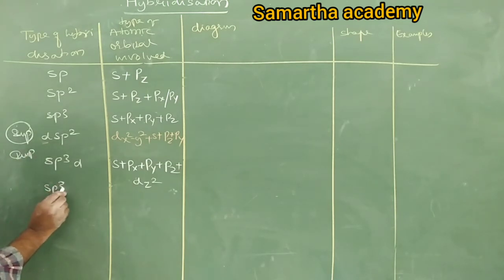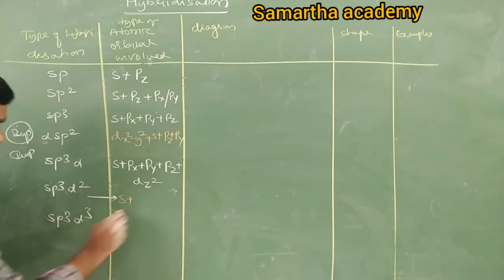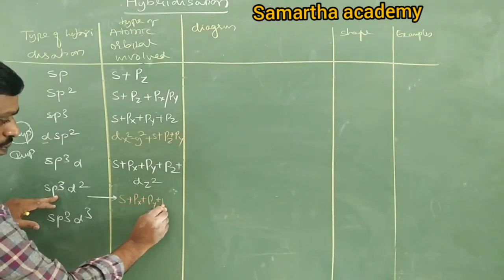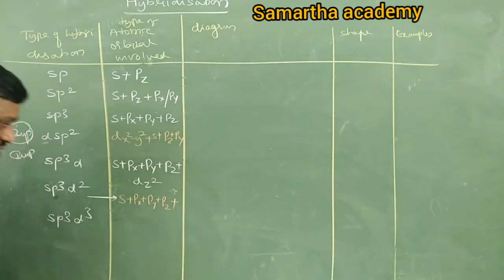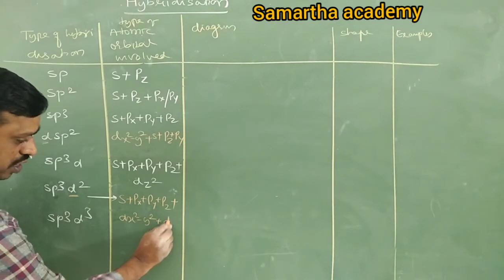Next, sp3d2 and sp3d3. In sp3d2, which orbitals are involved? Yes: 1 s orbital, px plus py plus pz, plus 2 d orbitals: dx square minus y square plus dz square, important.